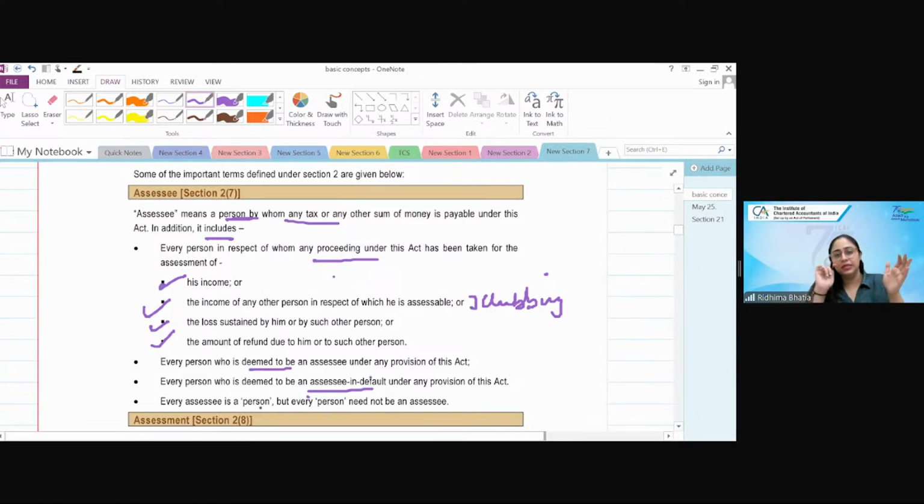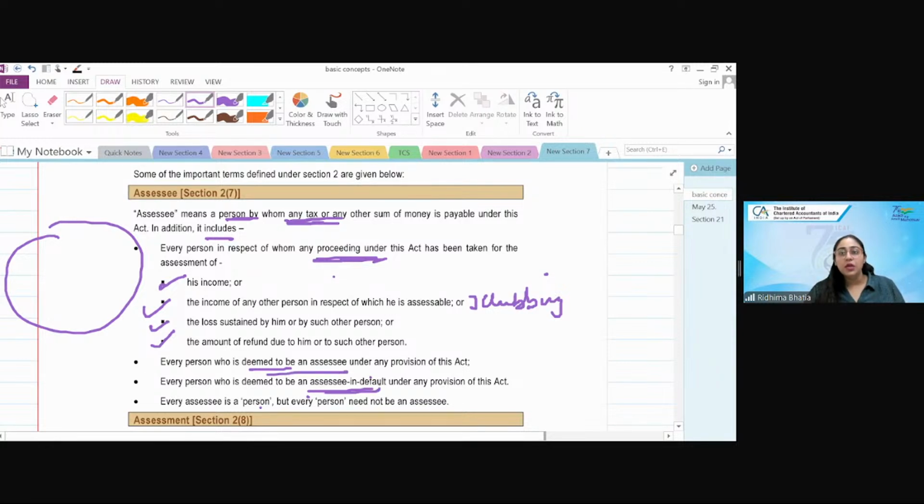This is what assessee is. Assessee is any person who has to pay tax, any person against whom proceedings are going on, any person who is deemed to be assessee, and any person who is assessee in default is also an assessee. Now they've written every assessee is a person, but every person need not be assessee. Person की definition हम जब पढ़ेंगे, we'll see these all are person. But इनमें से assessee कौन होगा? Only either जिसपे tax payment है, जिसपे कोई proceedings है, or just anyone is deemed to be assessee, anyone who is assessee in default.